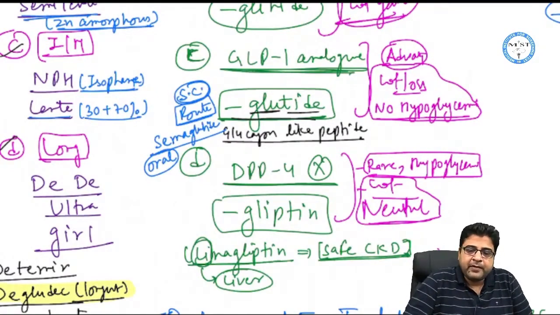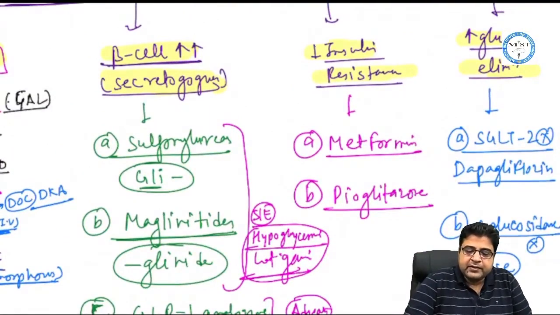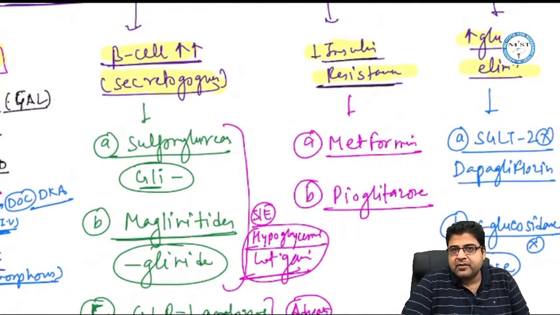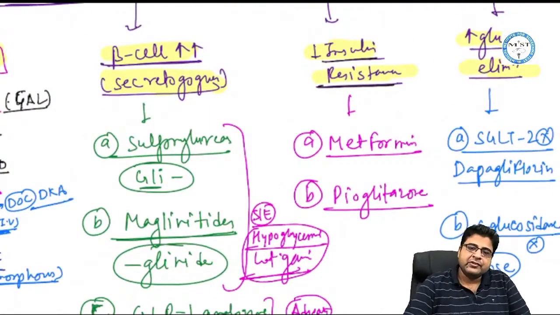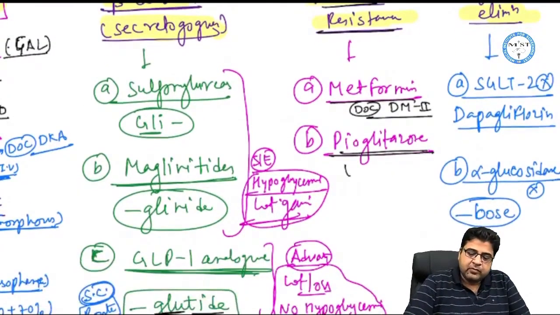Right? Now we have a third group of medicines which can reduce insulin resistance. Two drugs are here, metformin and pioglitazone. Please remember, metformin is considered the drug of choice for diabetes mellitus 2, and pioglitazone is a drug which acts on the PPAR gamma receptor.